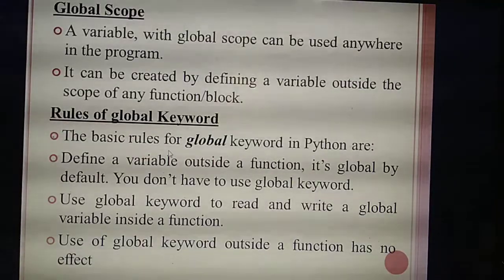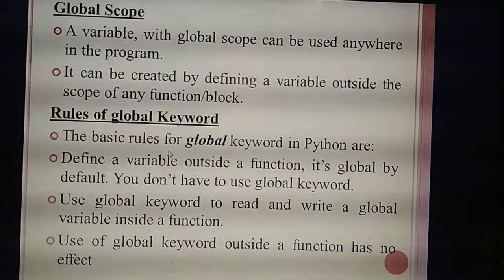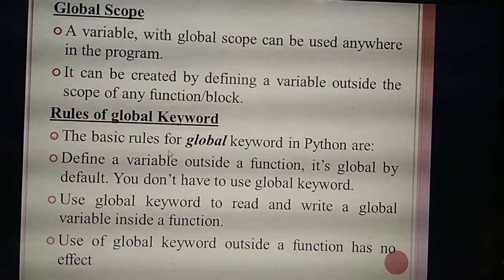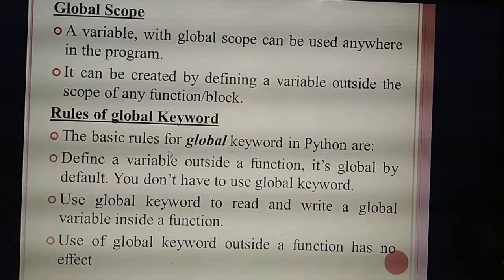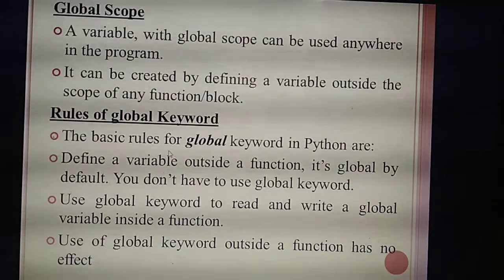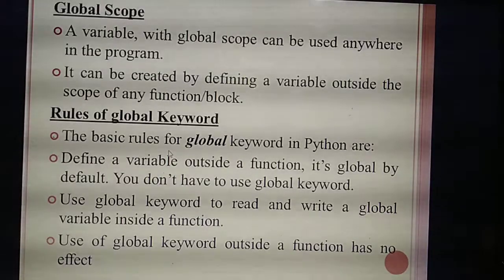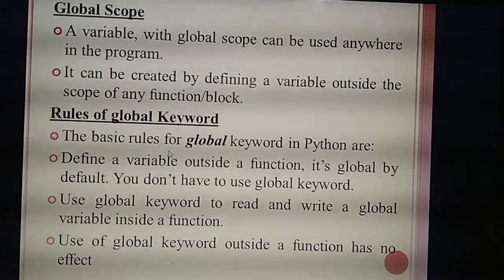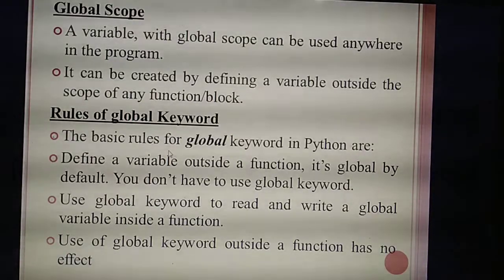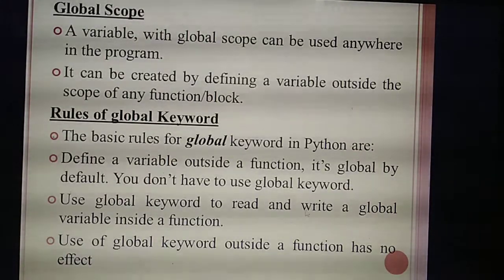Sometimes, for example, outside the function you are declaring the variable a equal to 5, but you are using the variable a inside the function. Understand? Outside the function you are declaring the variable a equal to 5, but inside the function you are using the variable a. At that time you need to use the keyword global.